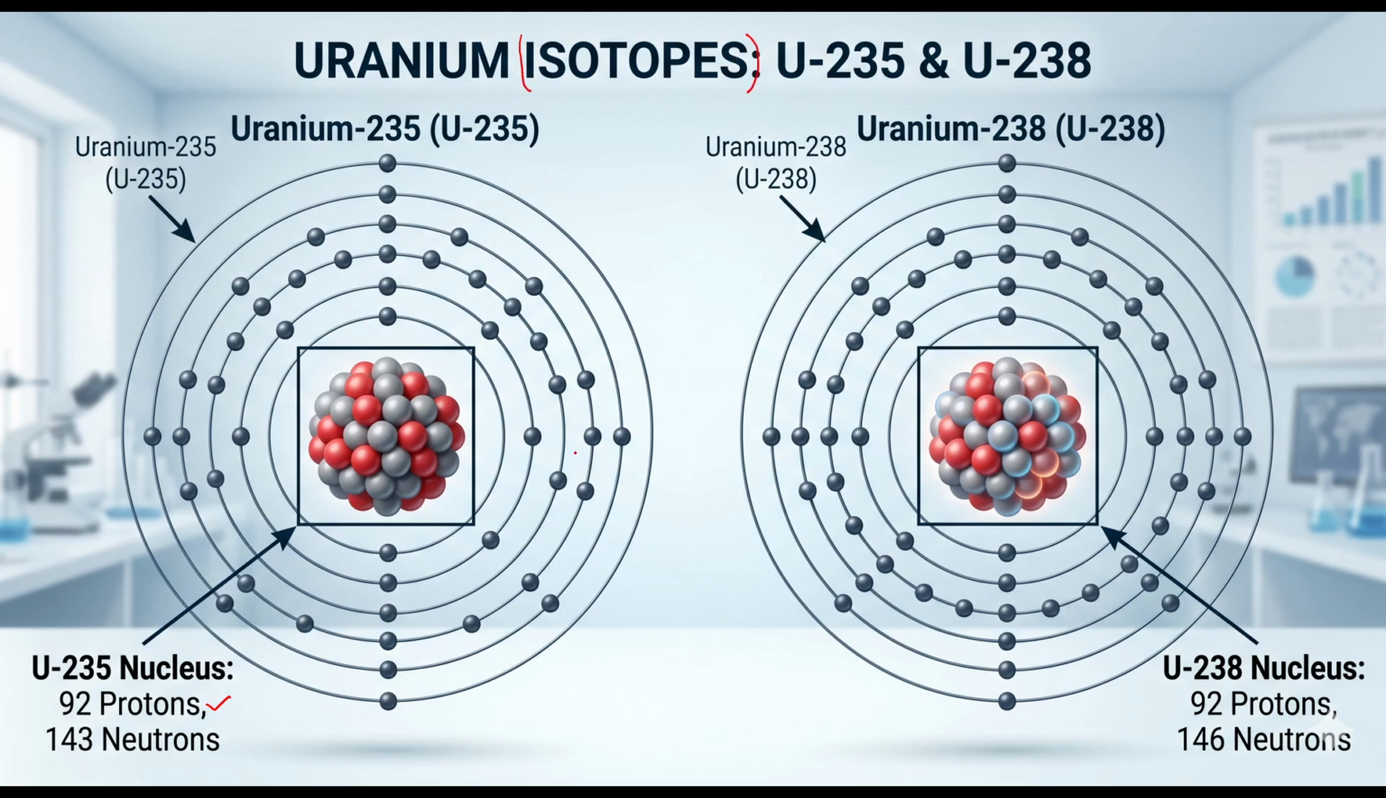Isotope means having the same atomic number but a different mass number. Here two different uraniums are given: uranium 235 and uranium 238. One uranium has mass number 235, and its atomic number is 92. And one more uranium has mass number 238, atomic number 92. So having the same atomic number but different mass number, that is called what? Isotope.